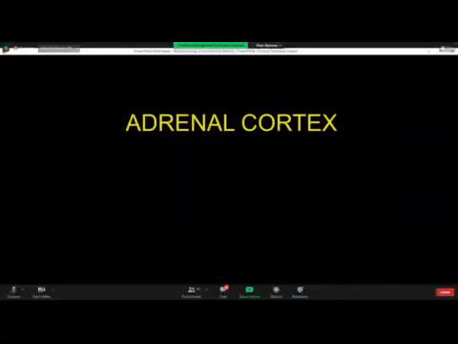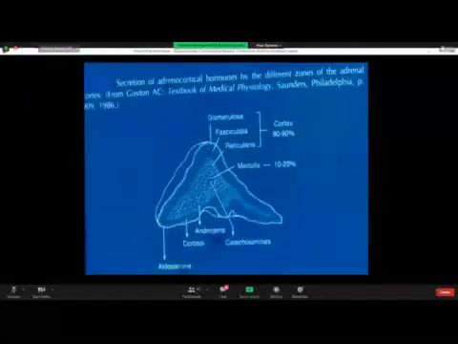If time permits, we go with the adrenal cortex, and we leave this one aside in order to save time. Let us move on to the other part of the adrenal gland, called the adrenal cortex. Look at this. This is the adrenal cortex. 80 to 90% of the adrenal gland is made up of the adrenal cortex, and 10 to 20% is made up of the adrenal medulla.